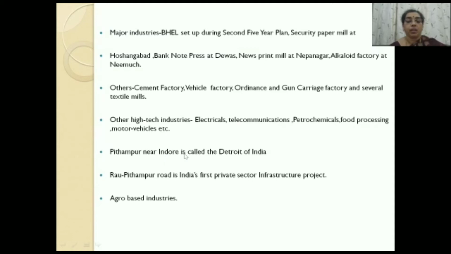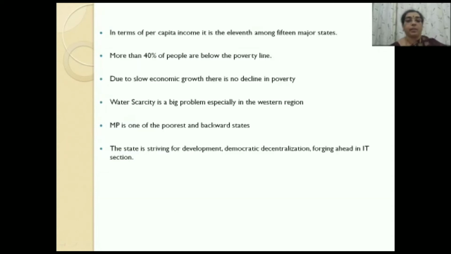Pithampur near Indore is called the Detroit of India because it has several industrial units and motor vehicle factories also. The Rao Pithampur Road is India's first private sector infrastructure project, and there are also several agro based industries, among which soya bean is very important.